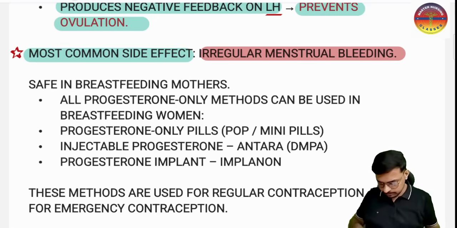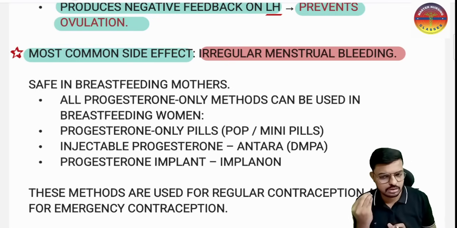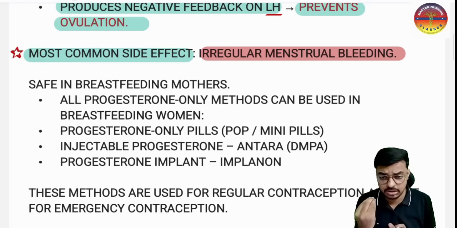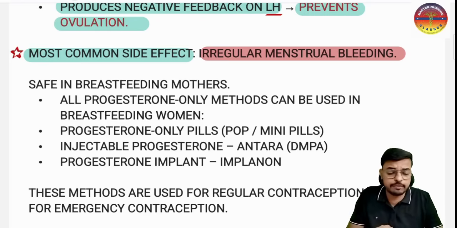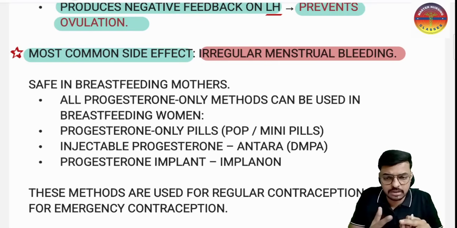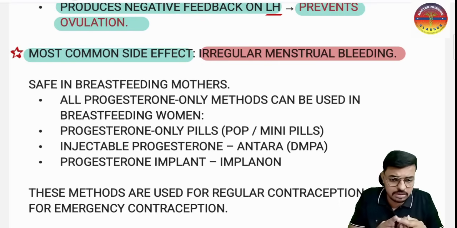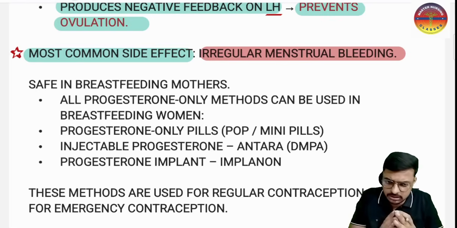Yes. So in breastfeeding mothers, all the progesterone methods we have, for example, the progesterone only pill as the oral contraceptive, the progesterone IUCD, the progesterone implants, and the injectable progesterone, that is what we call Antara or the DMPA, are all safe in breastfeeding mothers, because these do not contain estrogen.